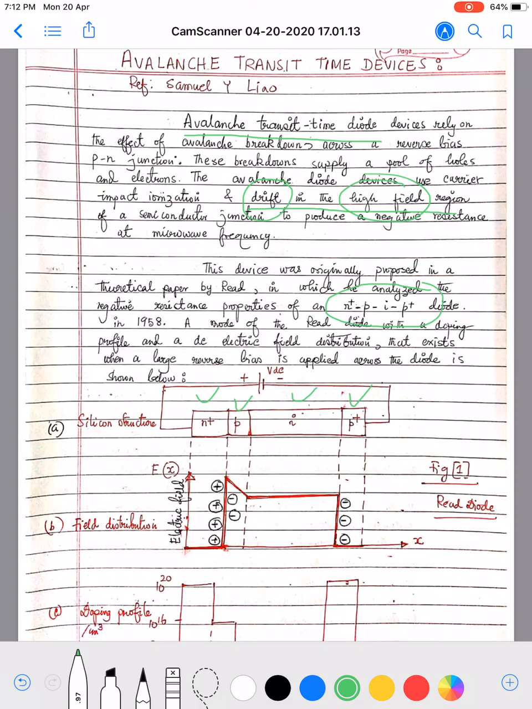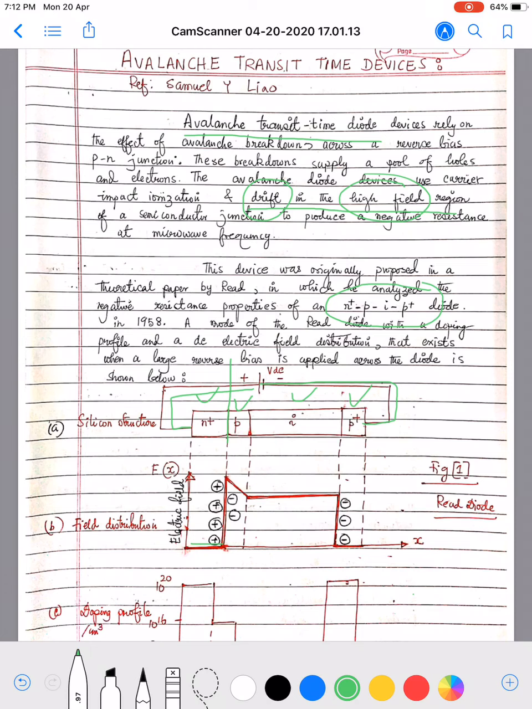Now, as the N+ region has a lot of majority carriers as electrons, the conductivity will be high, so the voltage drop will be less. So the electric field is low over here. But at the junction, what will happen? There will be reverse bias, because N+ is connected to the positive terminal and P+ is connected to the negative. So this is a reverse bias configuration.